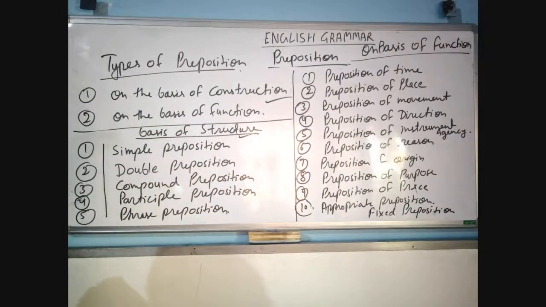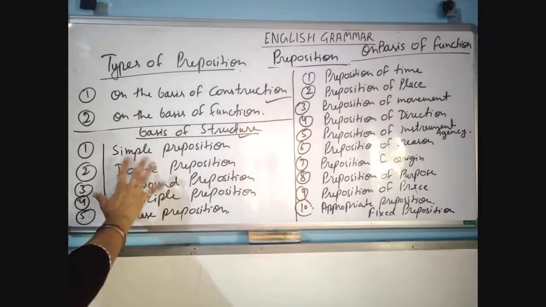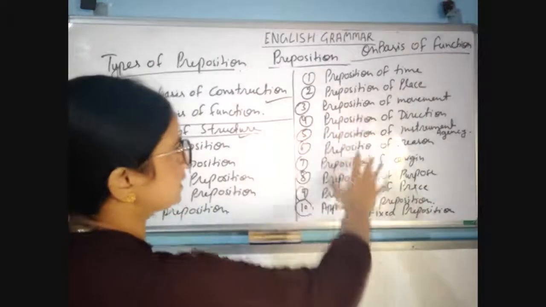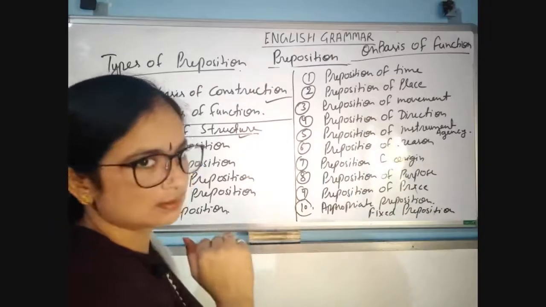Okay, so these are the types of prepositions. We will define them one by one. Clear? So these are the types on the basis of construction and structure, and these are the types on the basis of function.